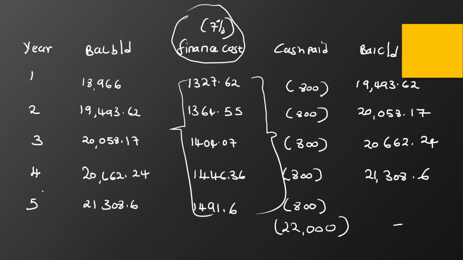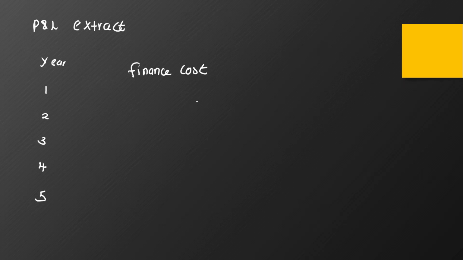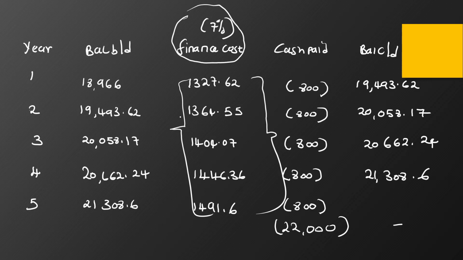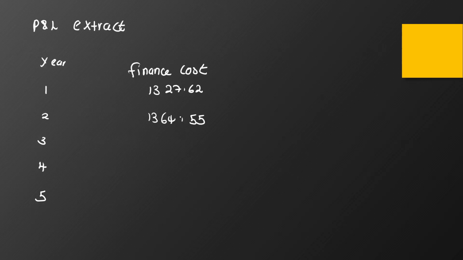So in year 1 we have 1327.62. We also have year 2, 1364.55. Year 3 we have 1404.07.